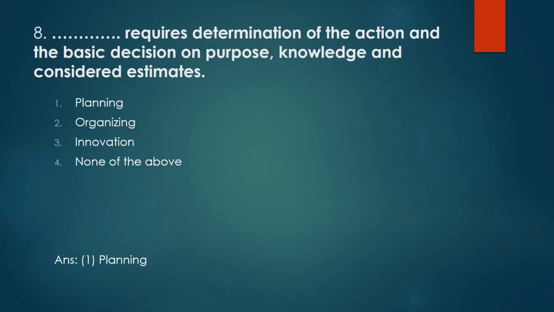Question 8. What requires determination of the action and the basic decision on purpose, knowledge and considered estimates? Four options given: planning, organizing, innovation and none of the above. Actually, to take a decision and decide how you are going to act, you need knowledge and estimates. Obviously for everything you need to plan. Without planning you cannot do anything, you cannot organize anything, you cannot do innovation. So planning always comes first, it is the first step. So planning requires determination of the action and the basic decision on purpose, knowledge and considered estimates. So the answer is option 1, that is planning.